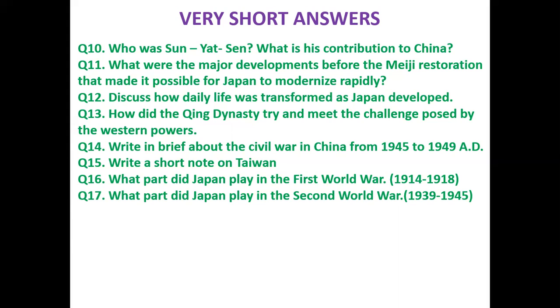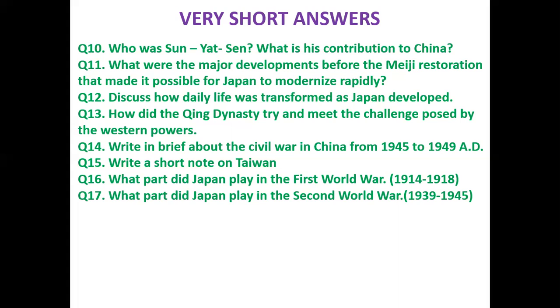What part did Japan play in the Second World War? Next question, question 17. When the Second World War broke out in 1939, Japan sided with Germany in opposition to the Allies. Without any cause, she attacked the US naval base at Pearl Harbor. Many American warships were sunk or badly damaged.